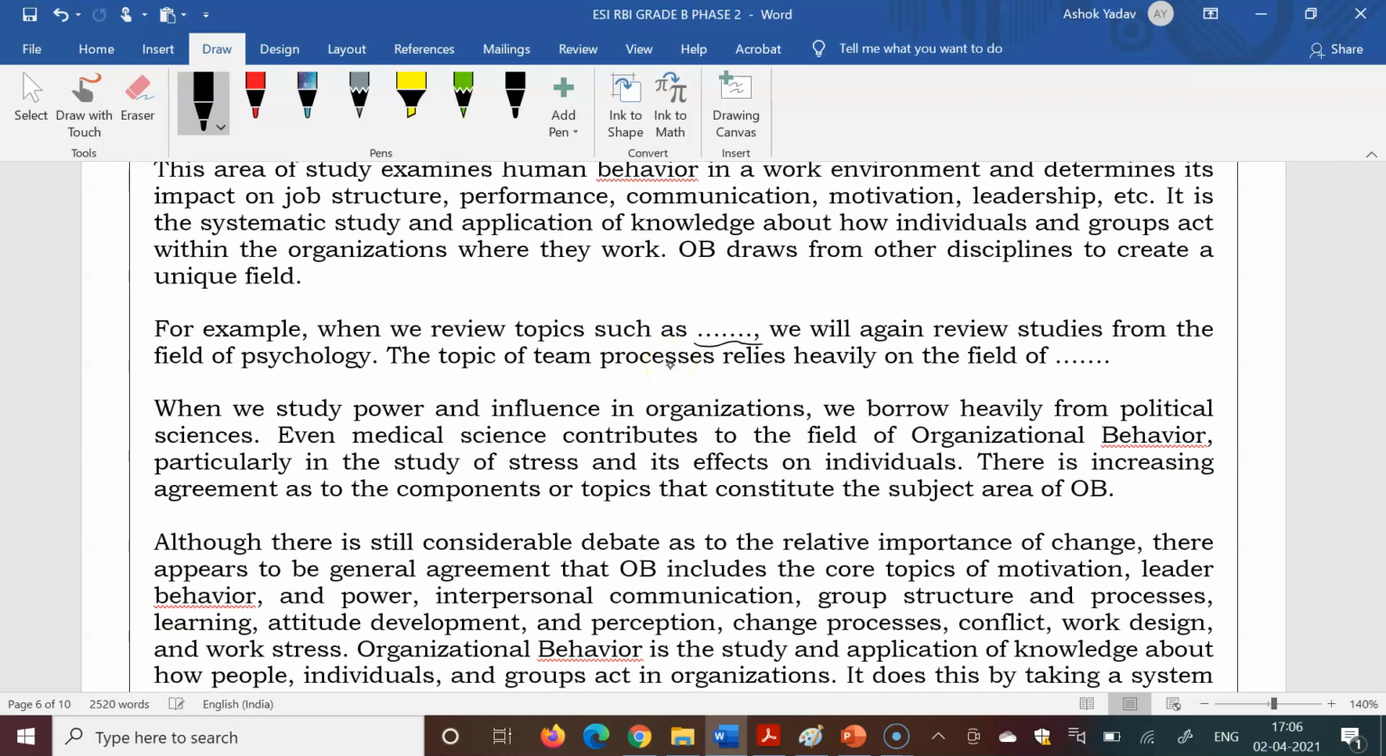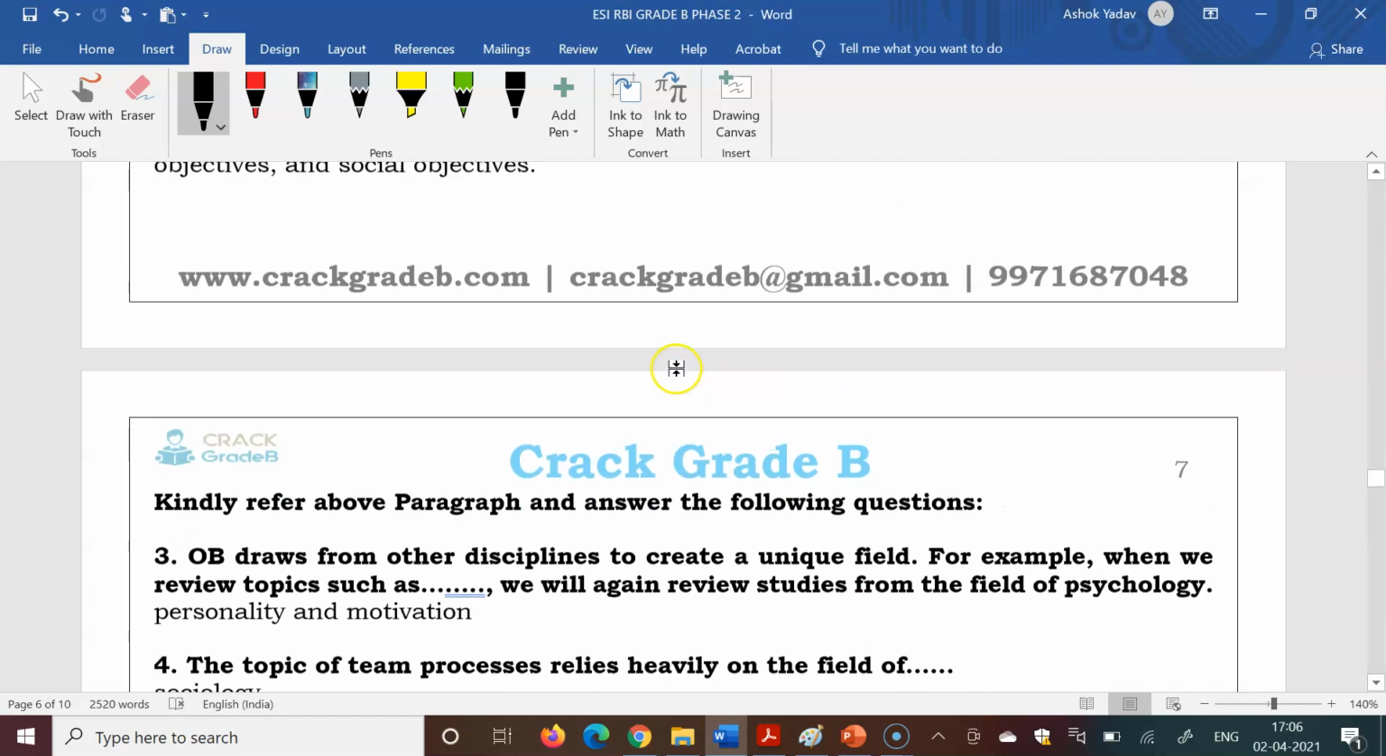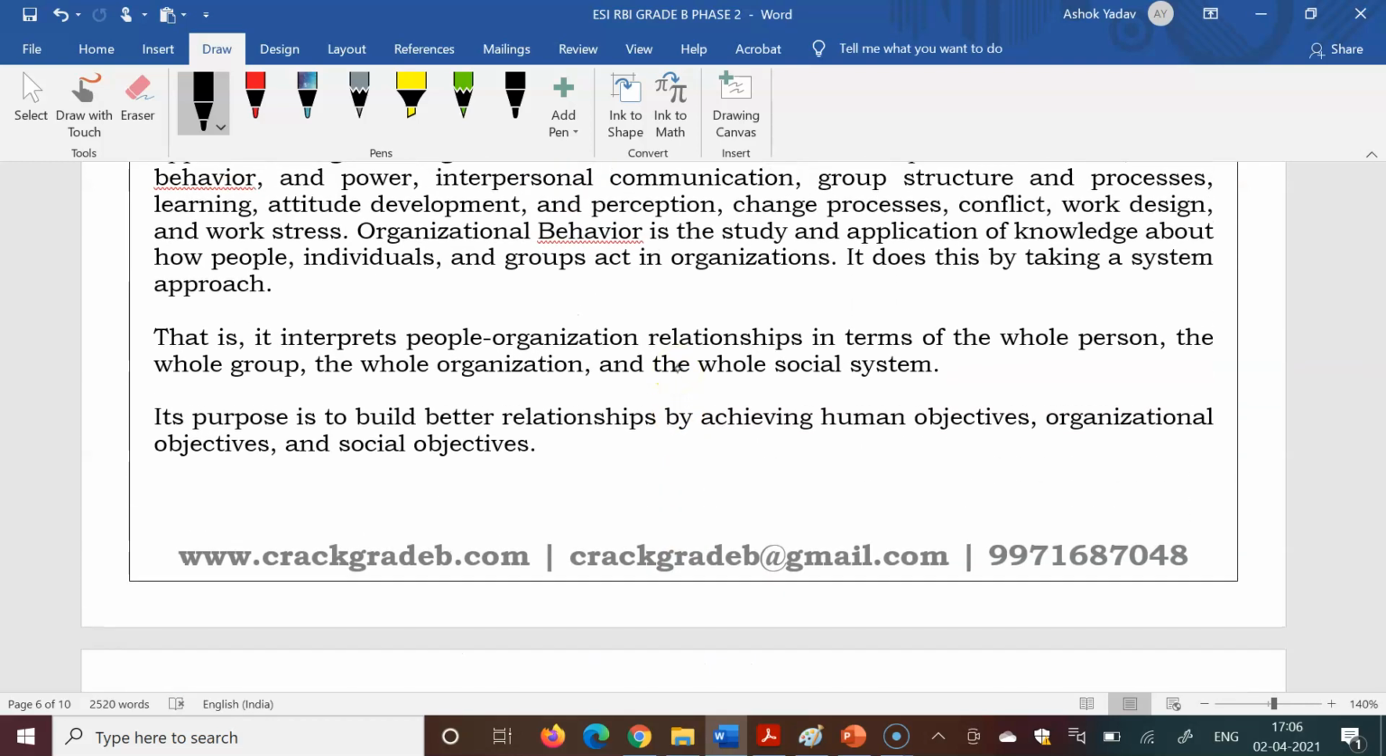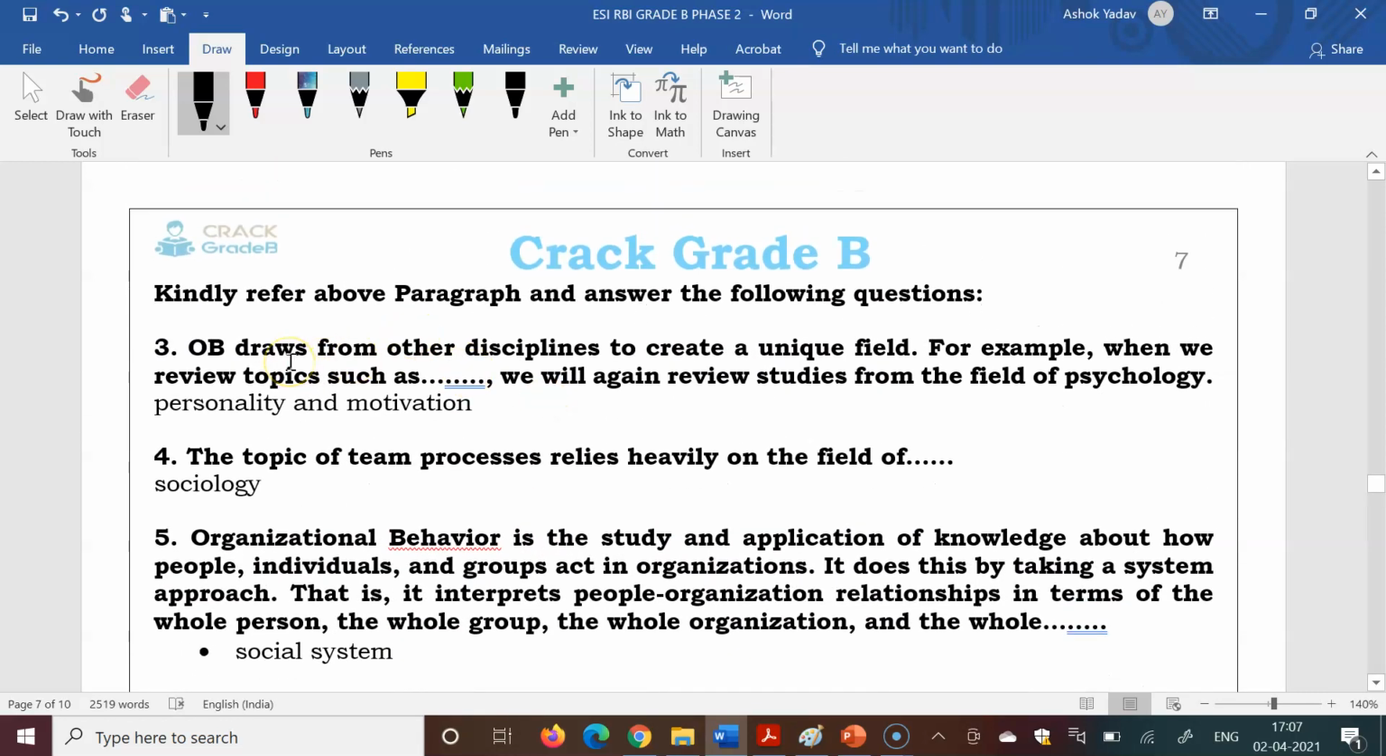Blanks were given in the paragraph like this. The first question was: OB, or organizational behavior, draws from other disciplines to create a unique field. For example, when we review topics such as, and five options were given. You have to select one option. The answer was the option with personality and motivation.